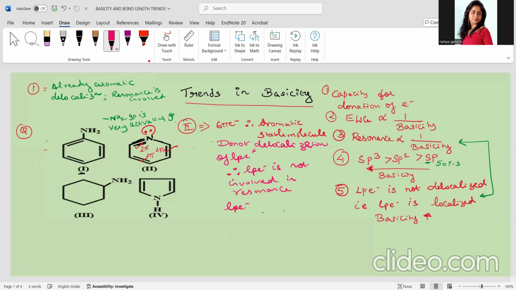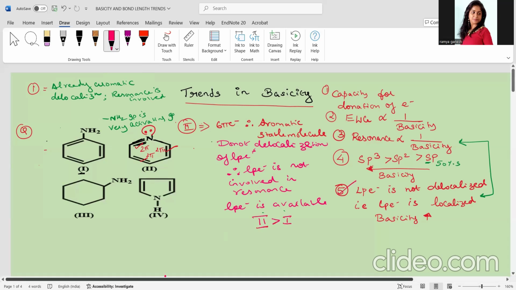The LPE is available. Therefore, we could understand that 2 will definitely be more basic than 1. Correct or not? With respect to point 5 and point 3, we are talking. Clear? Very good, ma'am. So now, comparing the two structures, we have maintained the order.